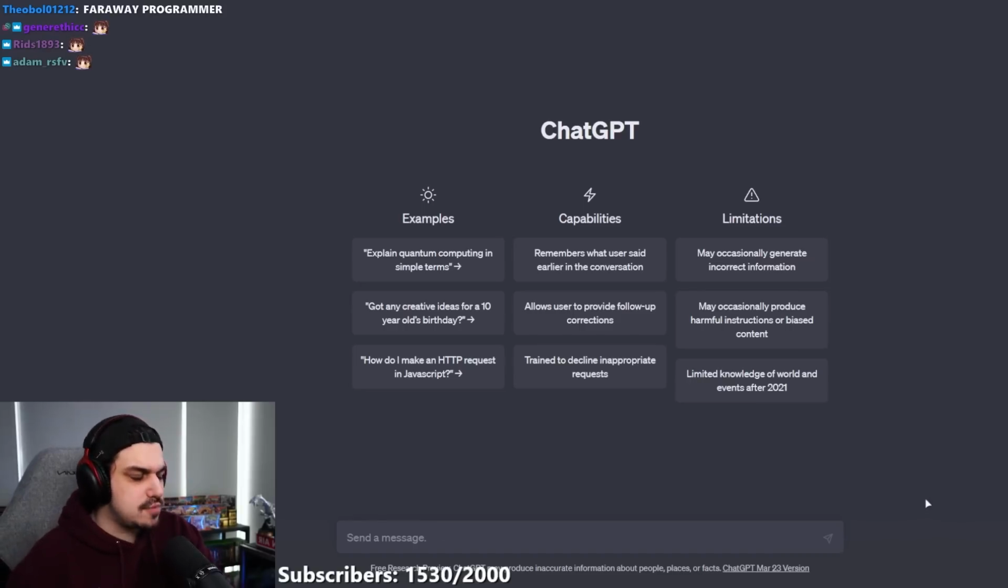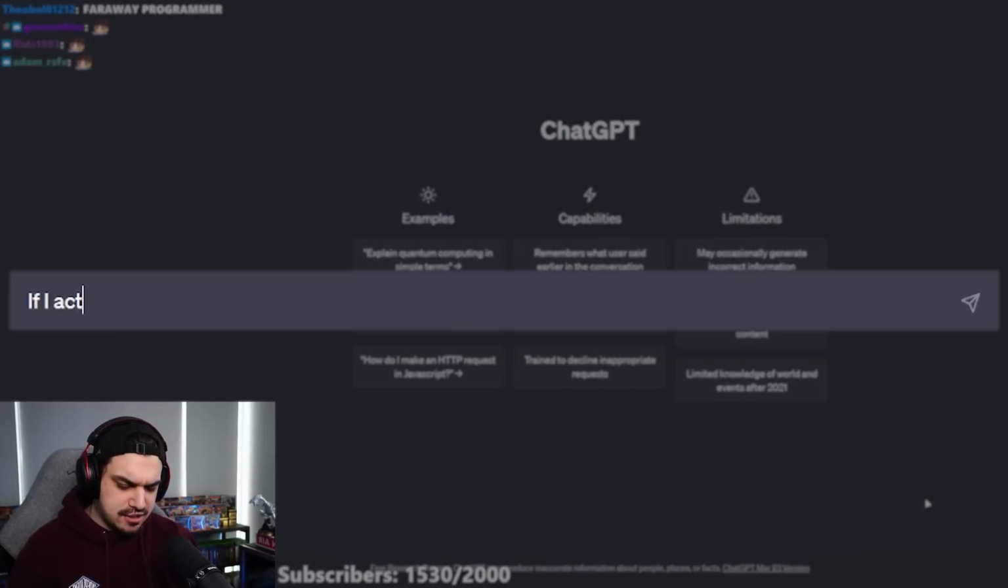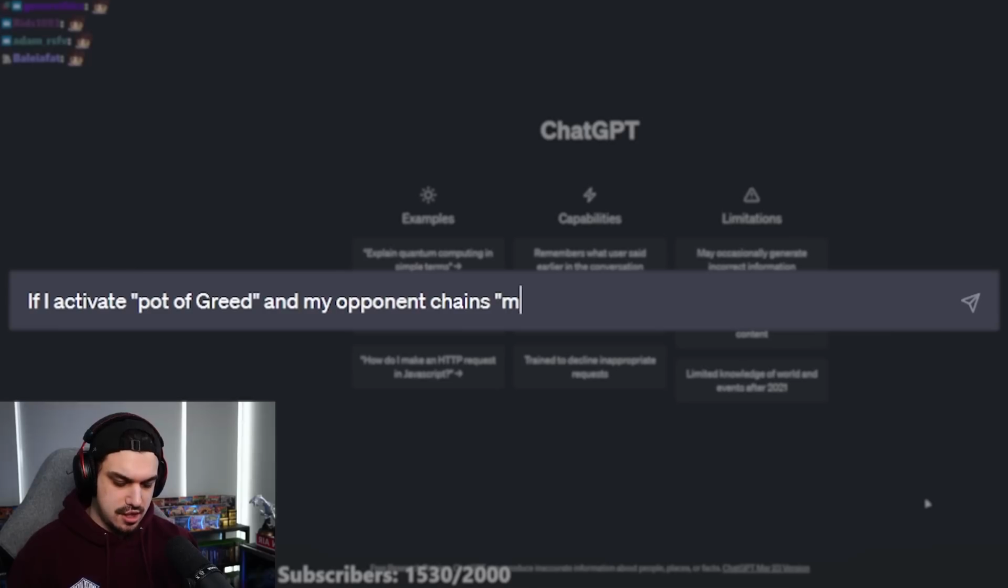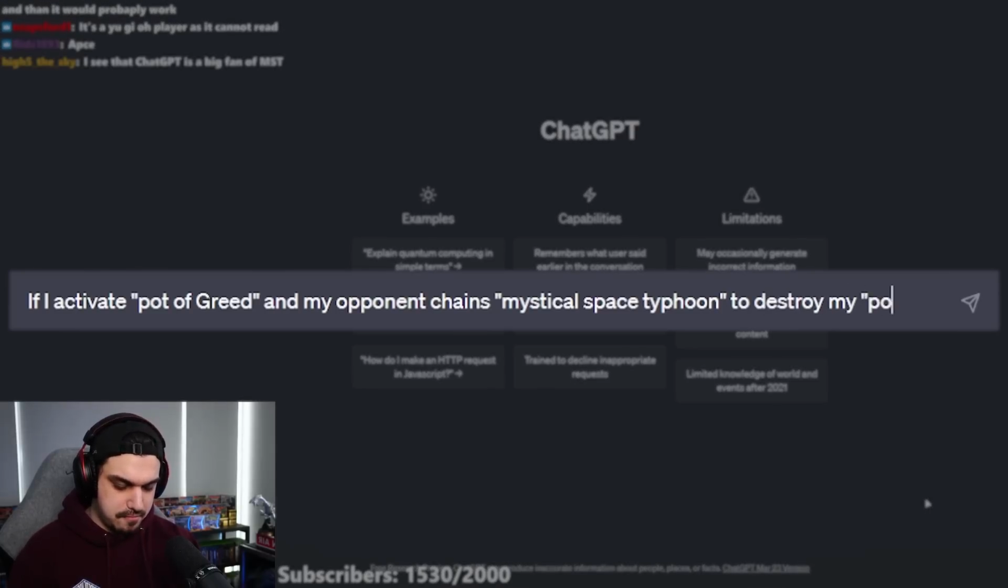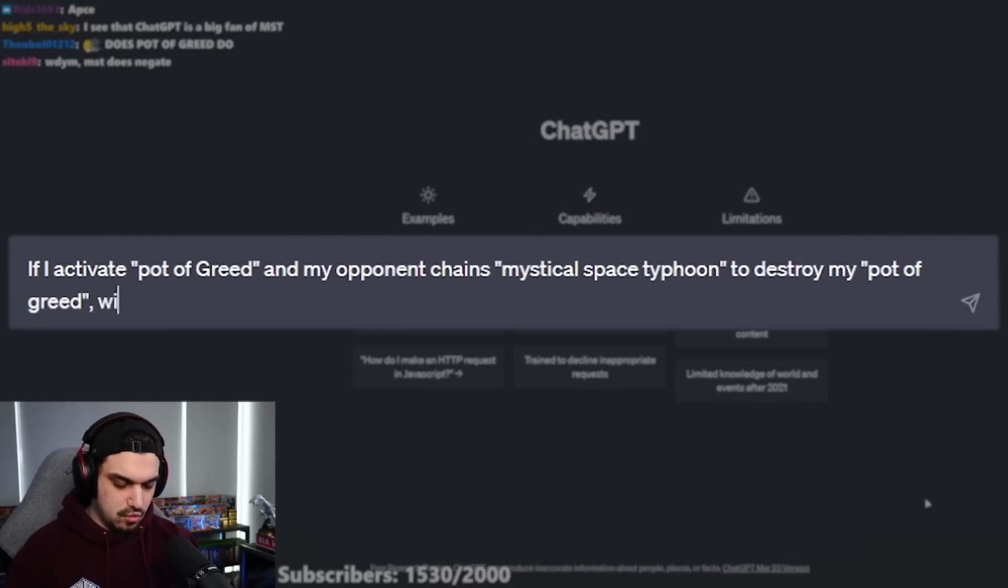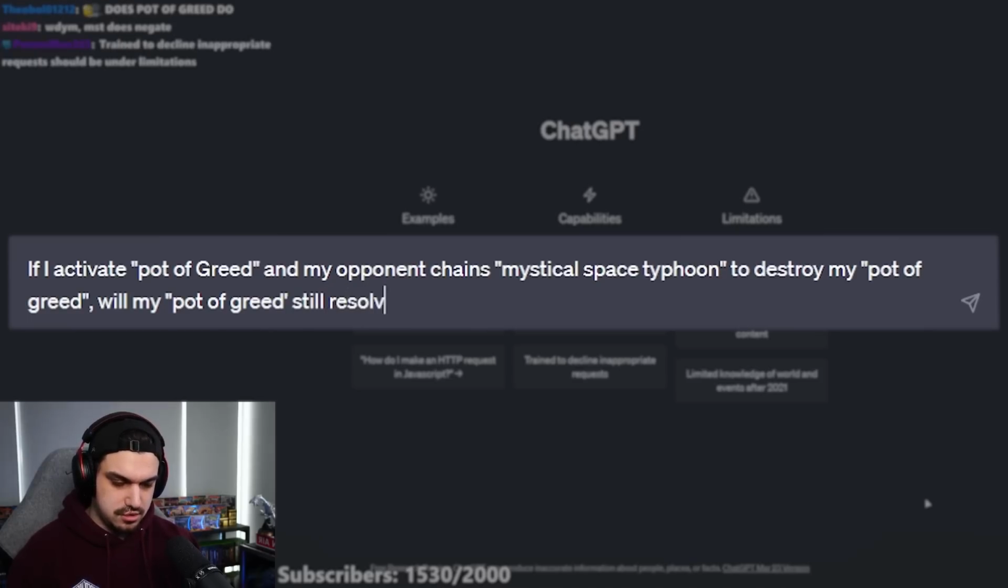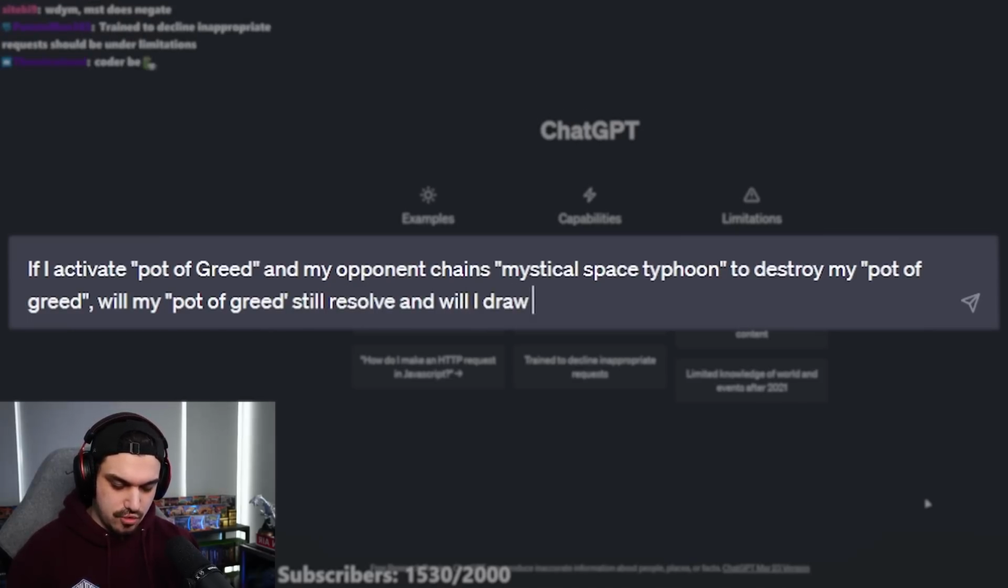When talking to ChatGPT, you probably have to say something along the lines of, if I activate Pot of Greed, and my opponent chains Mystical Space Typhoon, I have to type properly, to destroy my Pot of Greed. Will my Pot of Greed still resolve? And will I draw 2 cards? And then we see what it says.